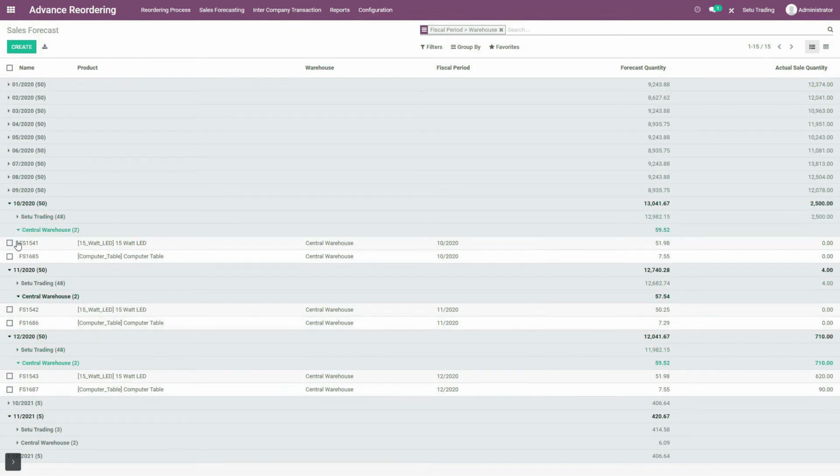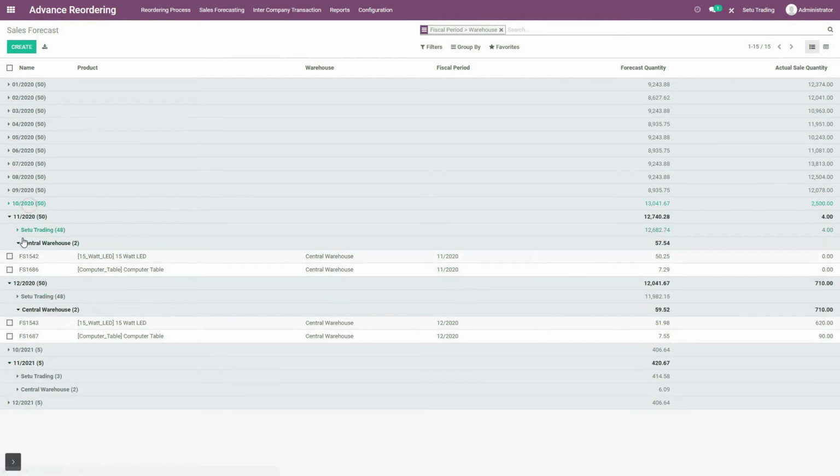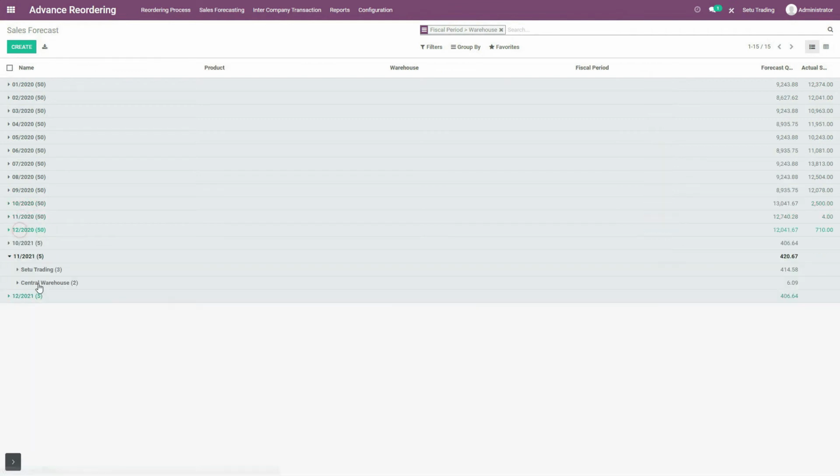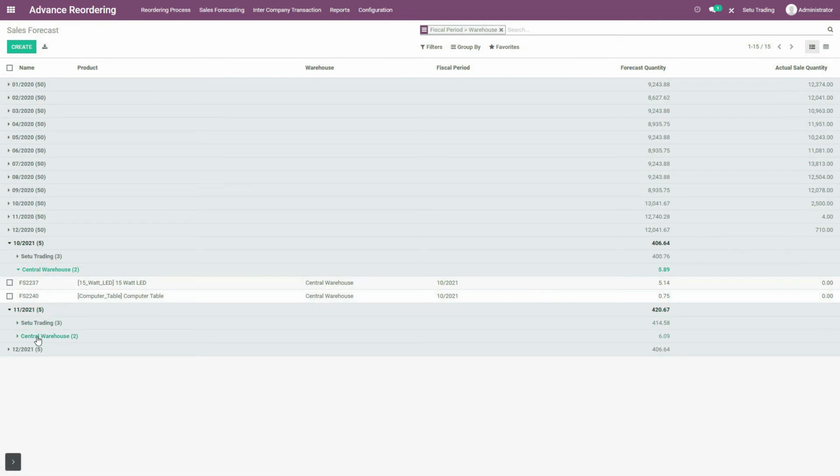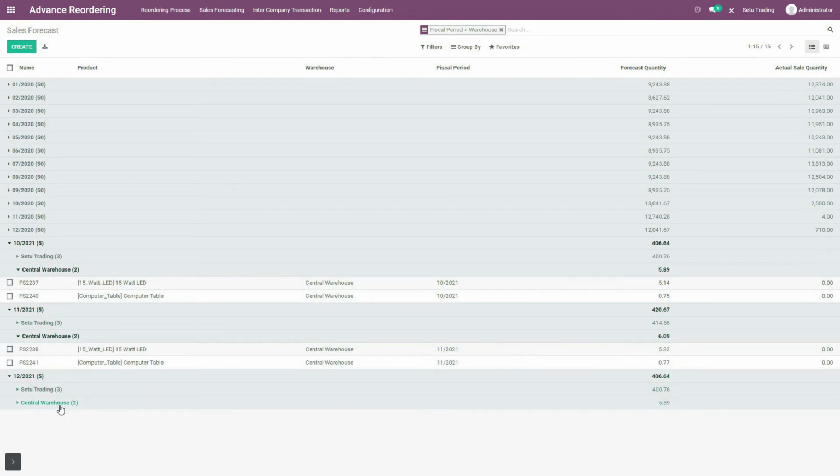So if there is no data available of the product faucets for Central Warehouse, then when I calculate forecast quantity for October, November and December month of the year 2021, it won't be calculated for Central Warehouse. Well, it is again totally dependent on users.